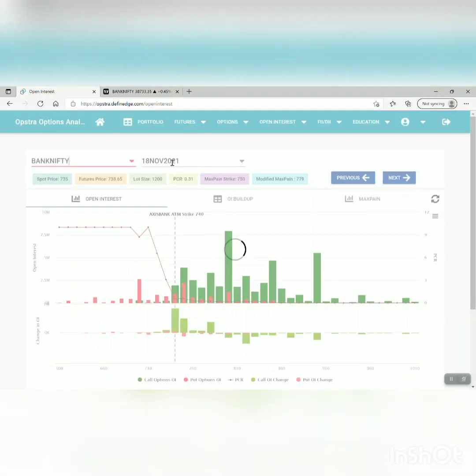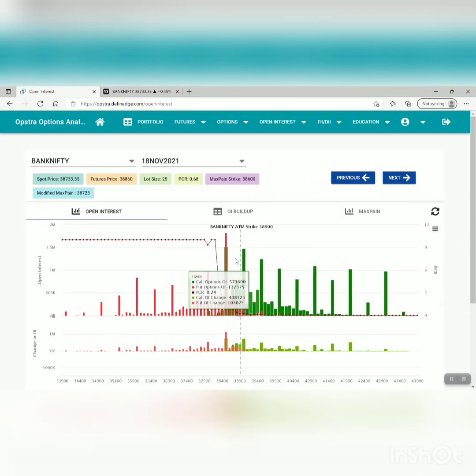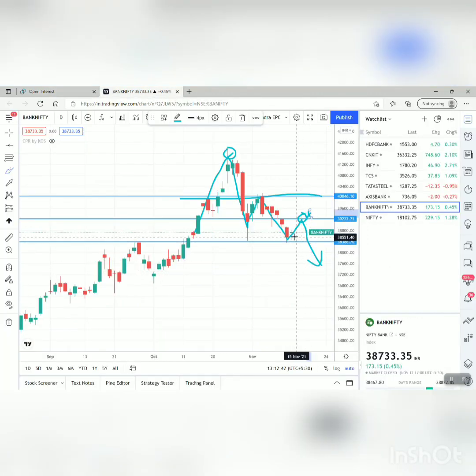So in Bank Nifty, if we take the example of weekly expiry, here we can see too many put writers added at 38,500. So blindly any dip towards 38,500 is a buying opportunity. Remember our levels also came in the same way. This resistance we added, then this support we drew our line, which comes around exactly 38,400 to 500. So anything near 38,500 is a buying opportunity. That's what we can interpret over here.